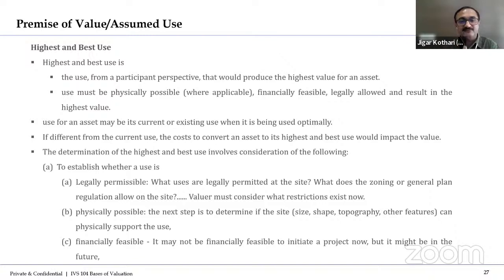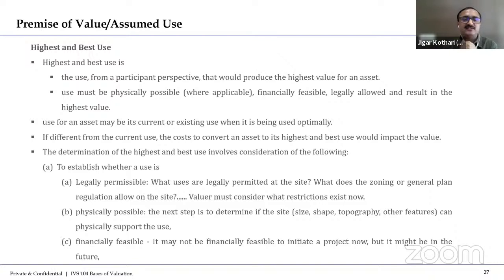Then second thing, physically possible. The next step is to determine if the site, whatever the site is there, say residential is there, and you think the highest and best use will be commercial, whether the size is permitting, means physically possible to establish a commercial thing over there. Then and only then can you go ahead with that highest and best use.